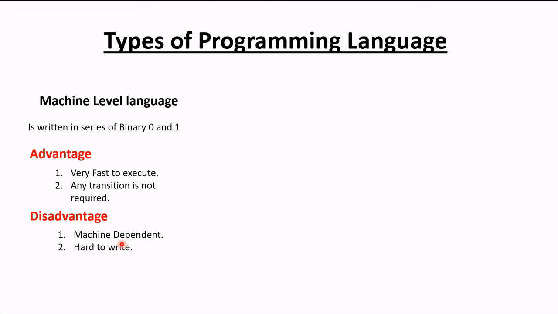From an outer source, if you download the code, that code will not be executed on your machine. This is totally a machine dependent language, that for every machine the code will be different. So this is one of the disadvantages of machine level language.